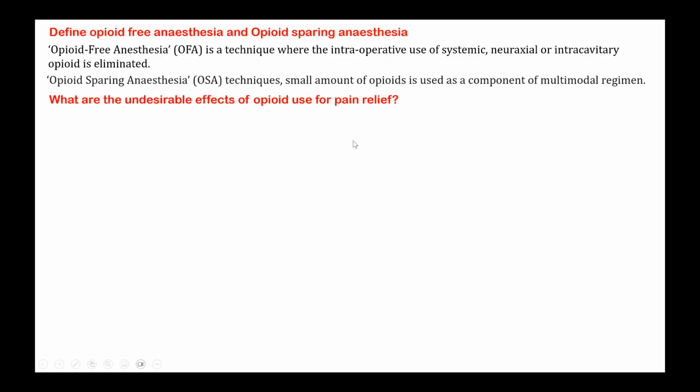Then only the concept of balanced anesthesia was introduced. Who are the people who introduced the concept of balanced anesthesia? Do you know the names of the anesthesiologists who introduced the so-called balanced anesthesia? What are the components of balanced anesthesia?